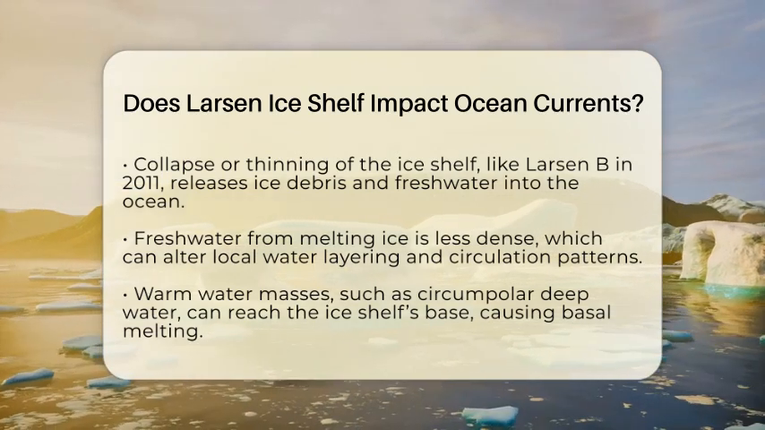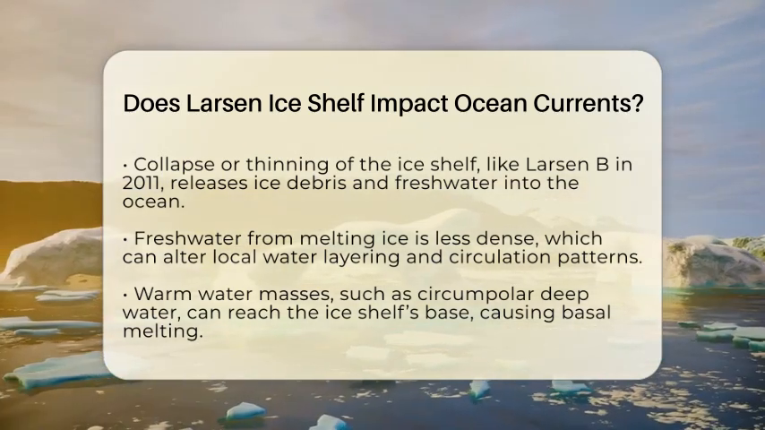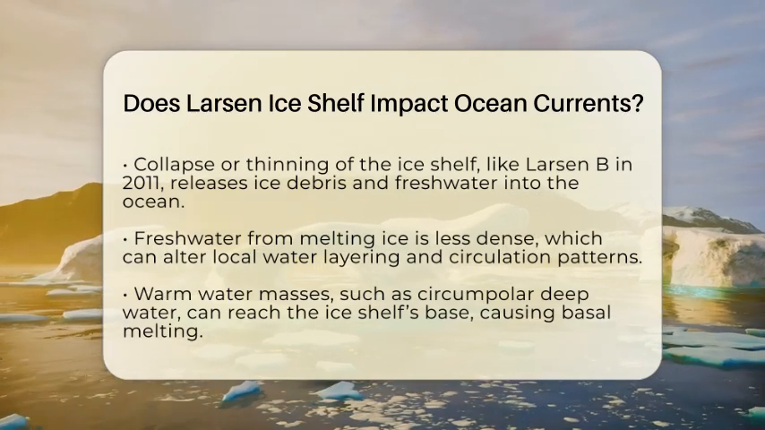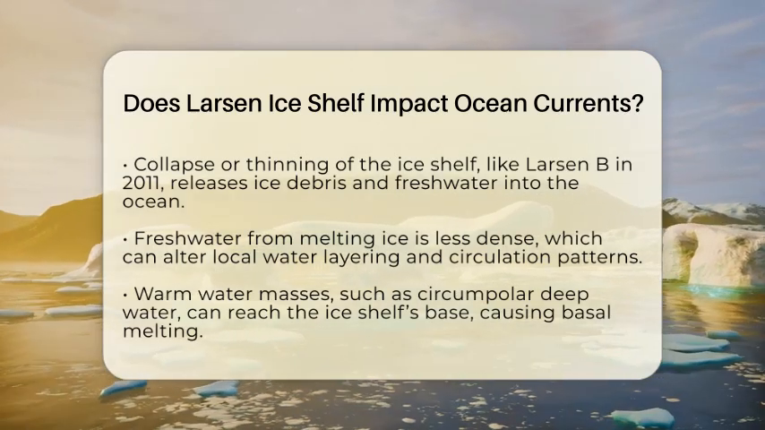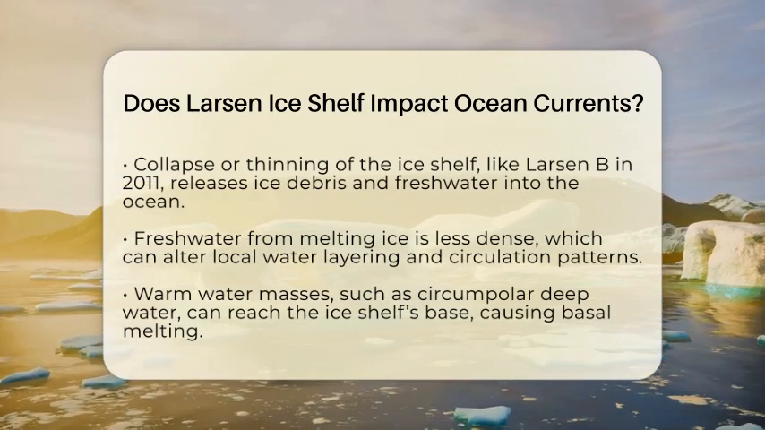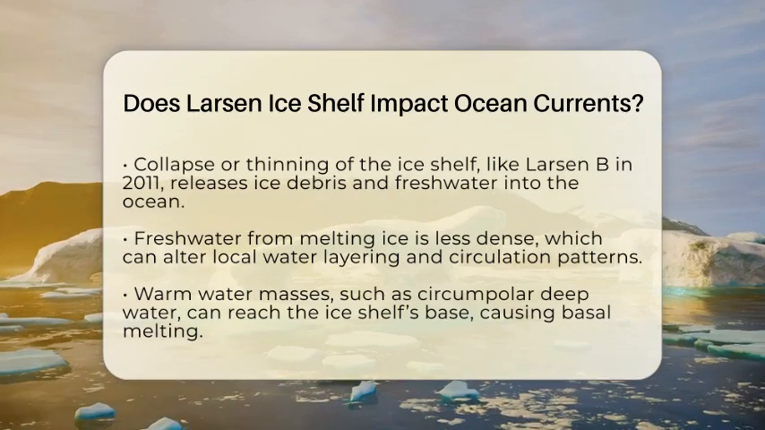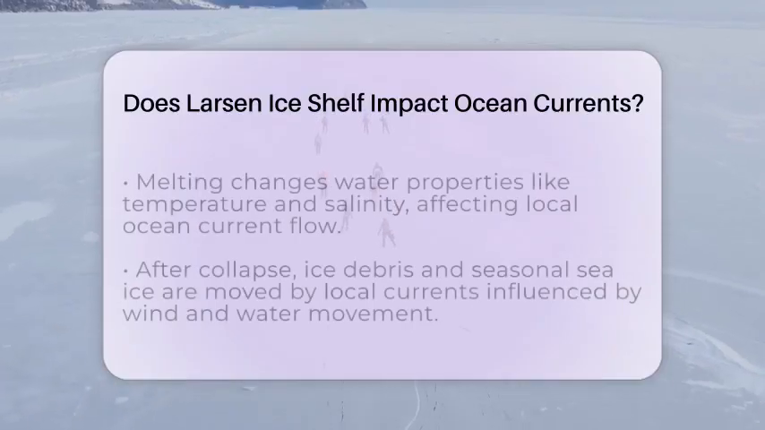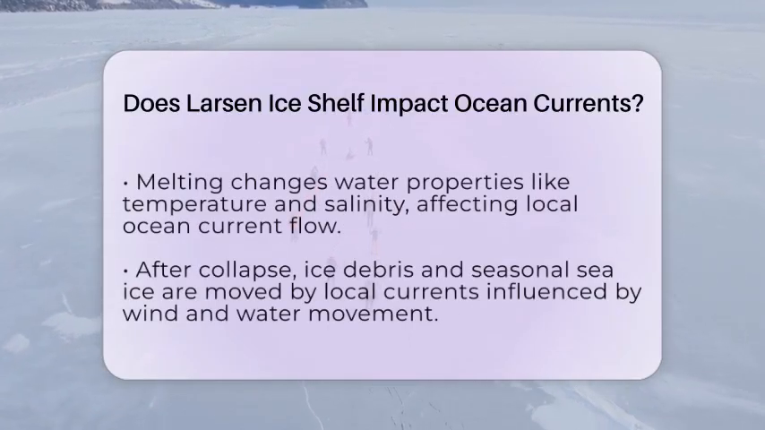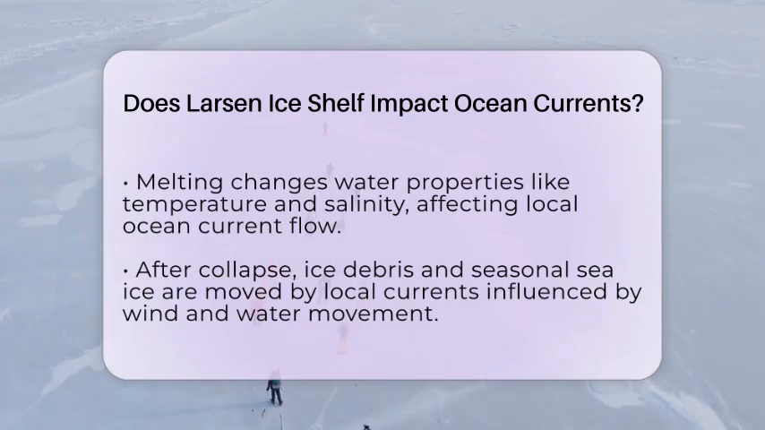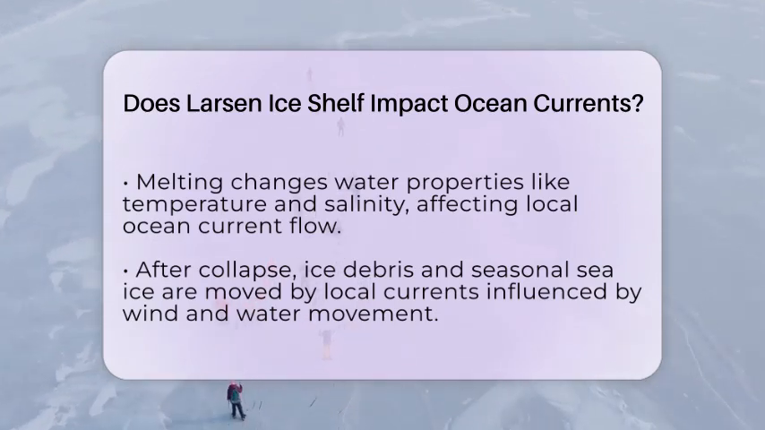Warm water masses, like the circumpolar deep water, also affect the ice shelf. These relatively warm waters can reach the base of the ice shelf through deep troughs. When they do, they cause basal melting, which thins the ice. This melting changes the properties of the water underneath, including its temperature and salinity. As a result, the flow of ocean currents in the area can shift because the water's density and temperature are altered.